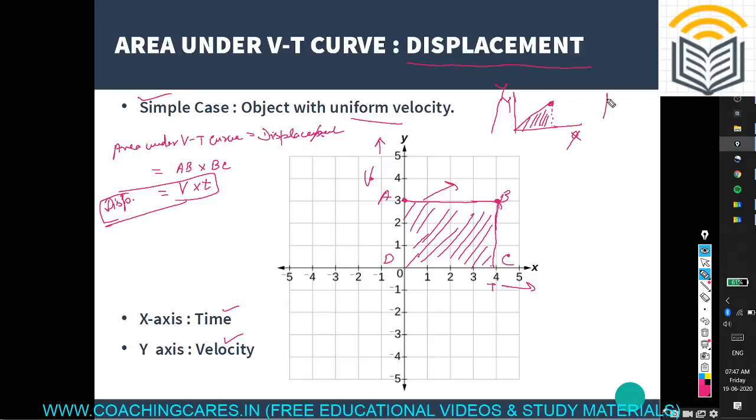It can be anything. Suppose I take again a different line. So this area under the VT curve is known as displacement. So this is very important, you have to remember it. We can calculate by the VT graph: the area under the VT graph is the displacement of the object in that particular motion.